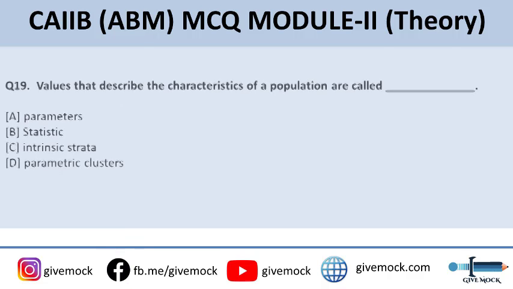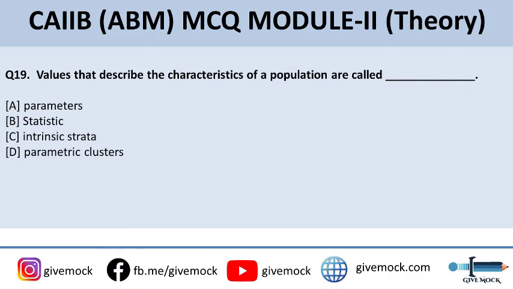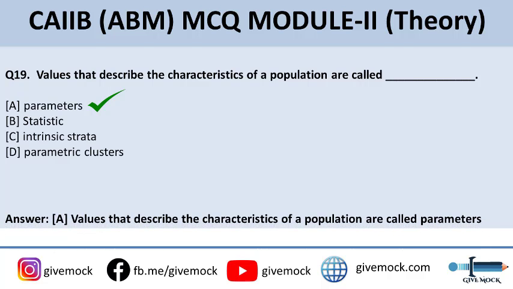Now coming up to the 19th question, values that describe the characteristics of a population are called. Options are A, parameter, B, statistic, C, intrinsic strata, or D, parametric clusters. The correct answer to this question is A, parameters. Values that describe the characteristics of a population are called its parameters.